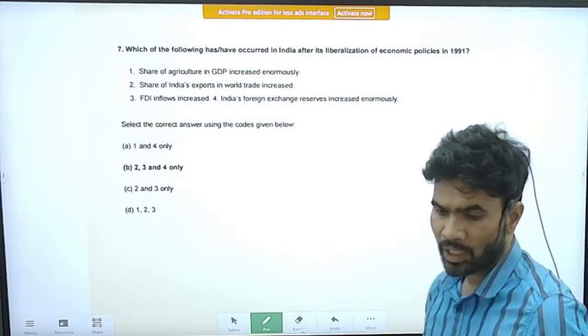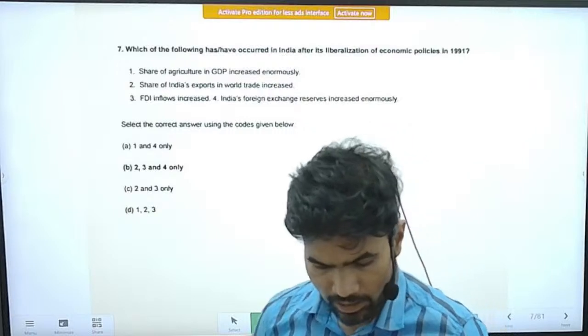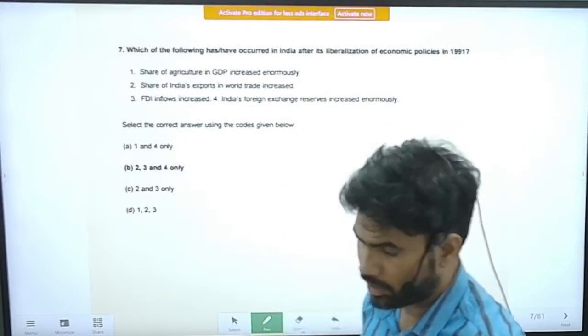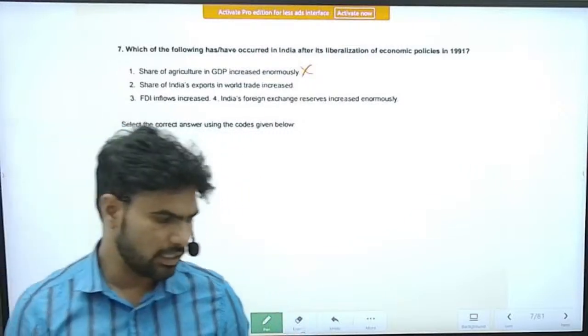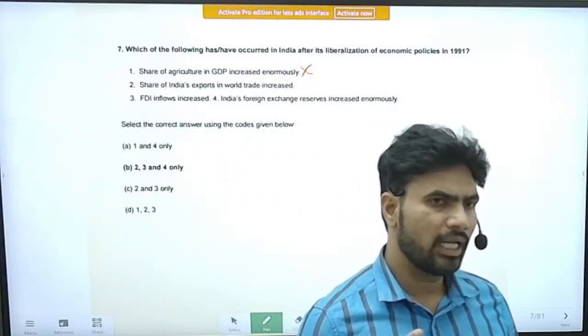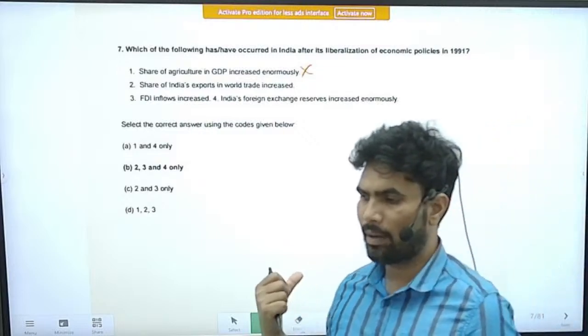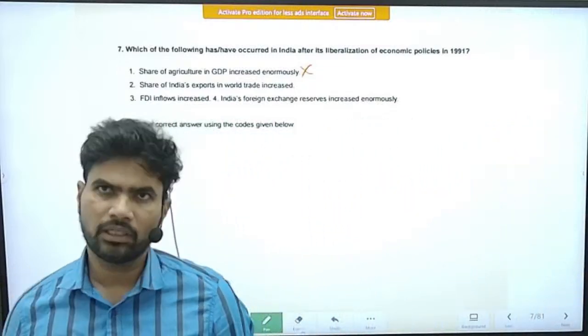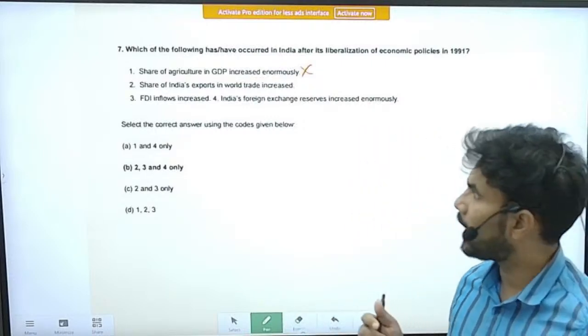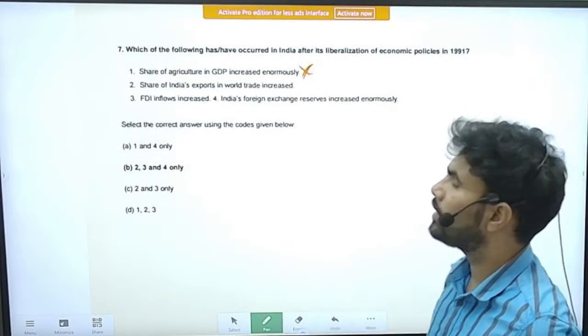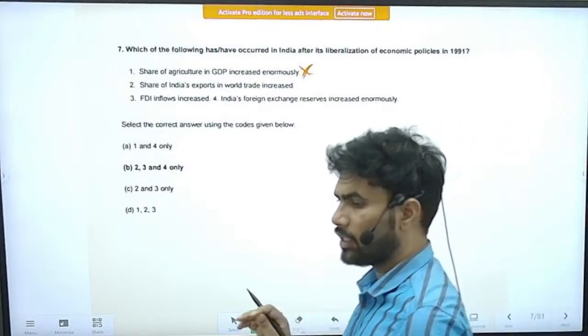Statement 1, share of agriculture in India's GDP increased enormously. So just by seeing the statement, you can decide that it is an incorrect statement. Actually the reverse of this has happened. After the 1991 economic reforms, the share of agriculture in the total GDP has declined.